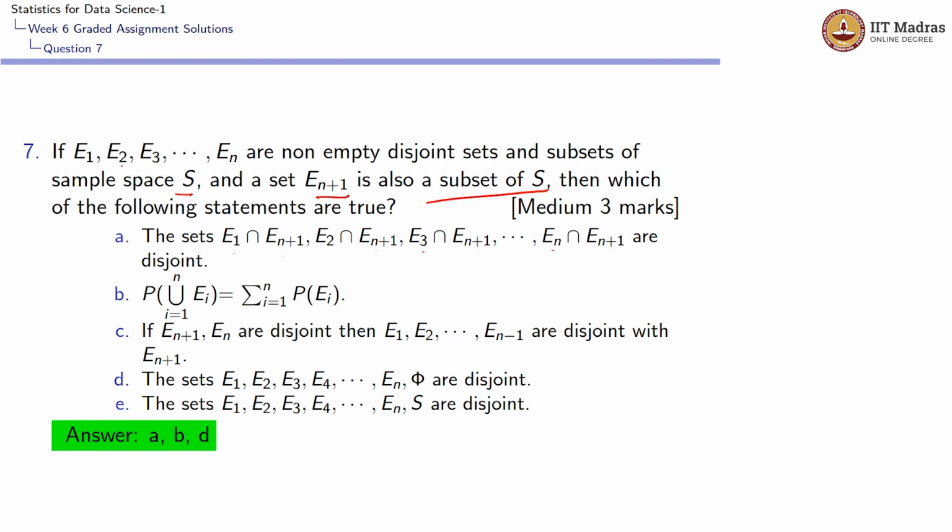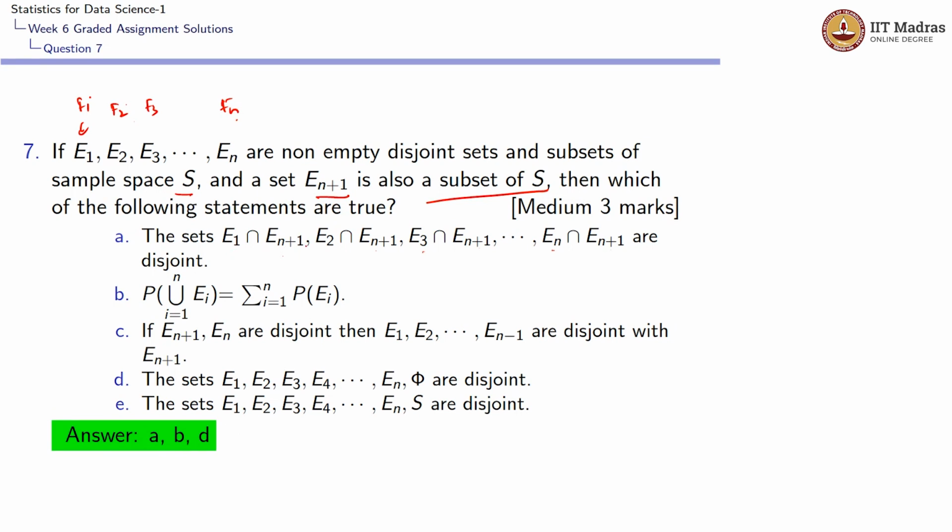If you look at E1, E2, E3, En are disjoint, and if you come across any set that is subset of E1, let's say some F1 which is subset of E1, F2 which is subset of E2, F3 which is subset of E3, and Fn, since whatever elements which are in F1 will be there in E1 and whatever elements which are there in F2 will be in E2, if E1 and E2 are disjoint sets, then F1 and F2 also will be disjoint since they don't have any elements in common. Similarly, F1, F2, F3 and so on, Fn also will be disjoint sets.